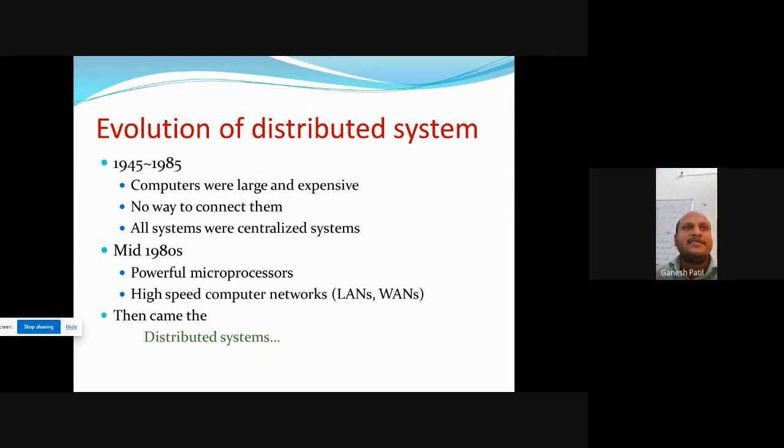In the mid 1980s, the powerful microprocessor was there. At that time, in the 1980s, the high-speed computer networks, the LAN and WAN, were introduced. Then came the distributed system. Why did the distributed system come? Because the main problem of the centralized system was, if the central server fails, then the whole system will slow down, meaning the whole system will collapse. This is the main drawback. To overcome this drawback, we came to the distributed system.